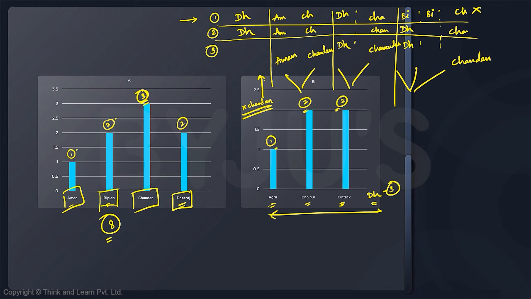So the first case is not possible, but the second case is possible. Biplap is here and Biplap is here. And the third case, Biplap is here and Biplap is here. So these are the two cases. So this is not possible. These two are possible. So there are two possibilities for us. Okay. Now let's go ahead and take a look at the questions.